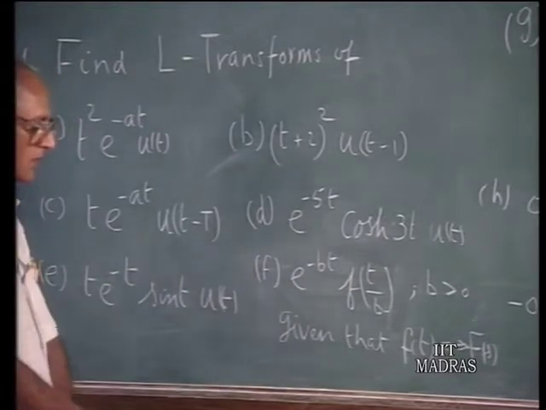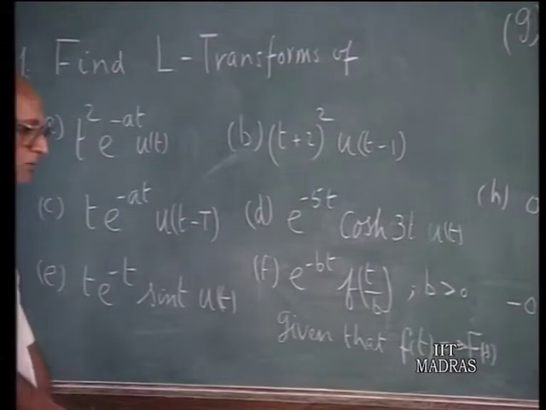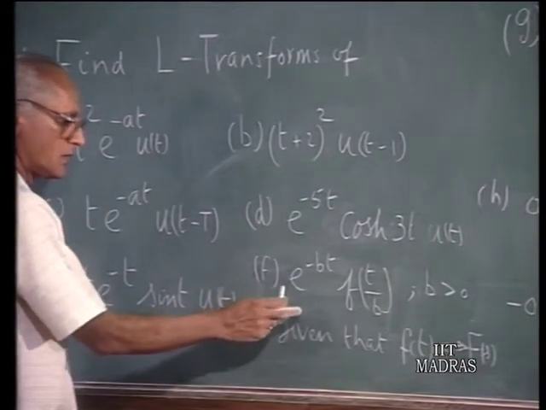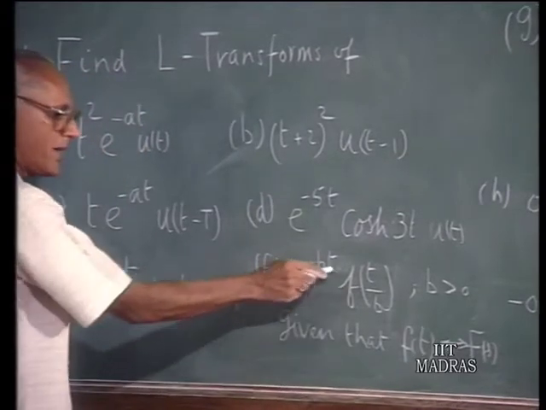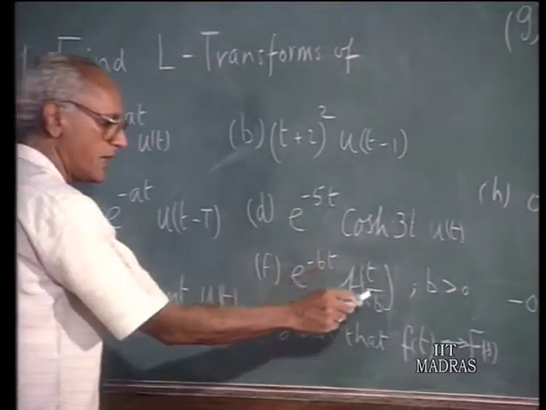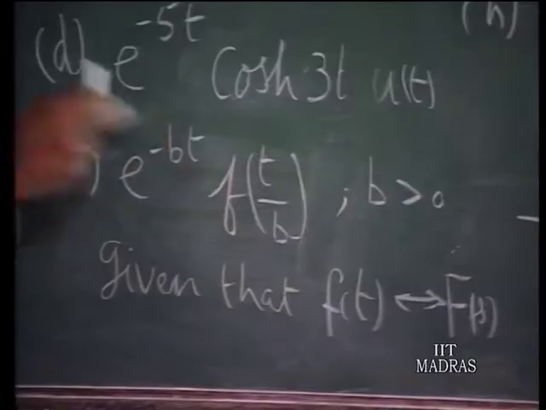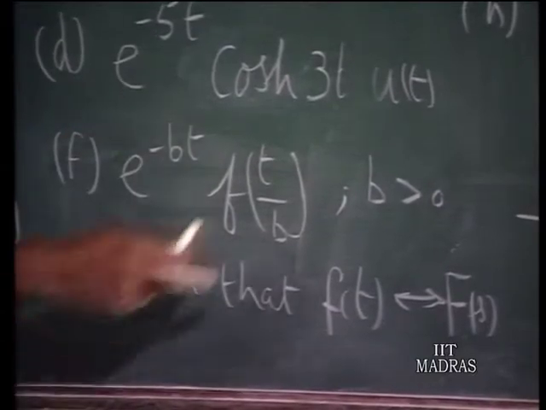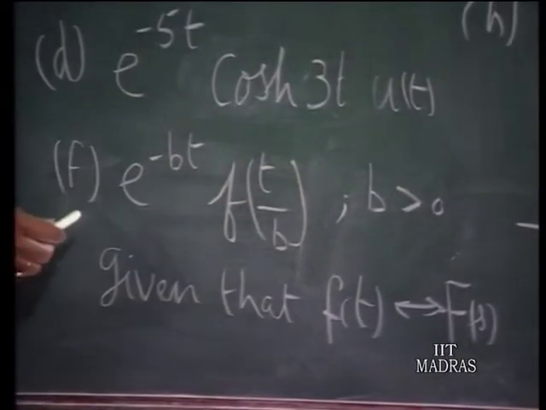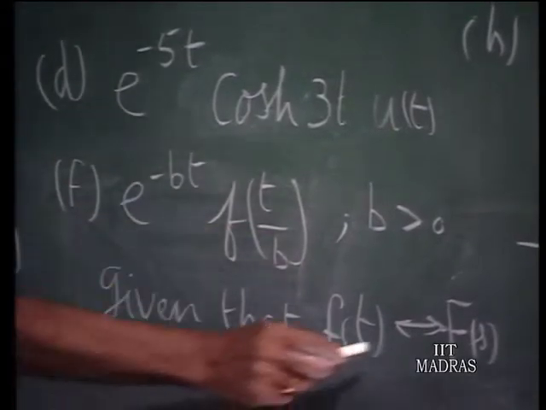F, given that f(t) has the Laplace transform F(s), what would be the Laplace transform of another function derived from f(t) in this manner, e to the power of minus bt times f(t minus b). So it's scaled by a factor b. In addition, you have multiplied it by an exponential term, e to the power of minus bt u(t). Take b to be a positive number and then find the Laplace transform of this in terms of b and F(s).